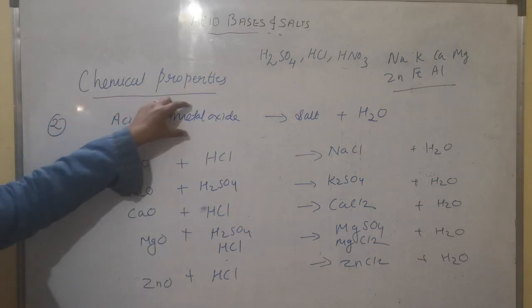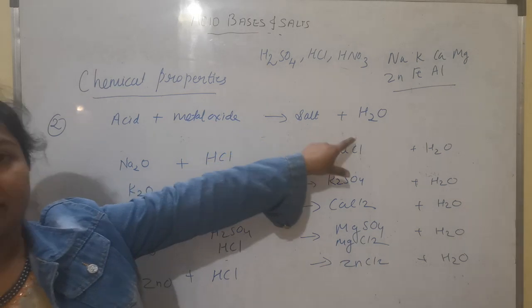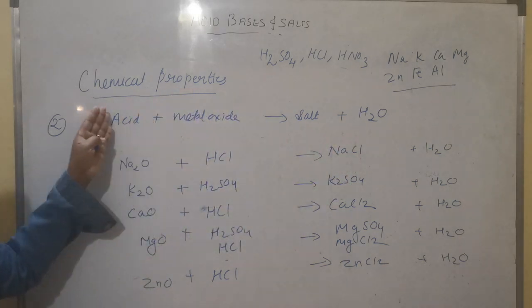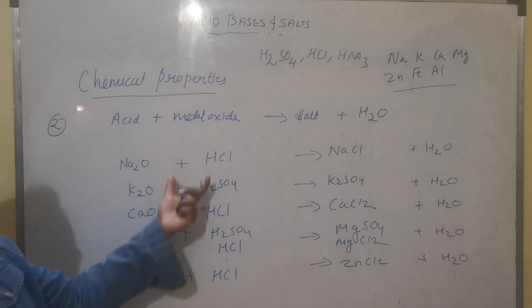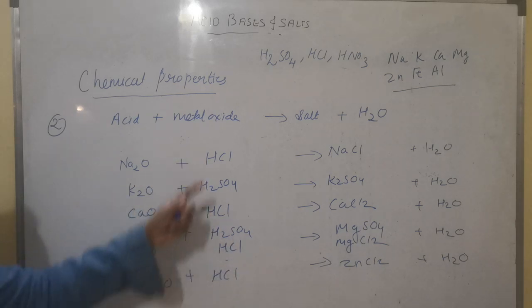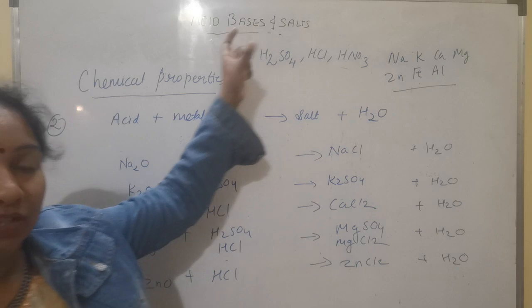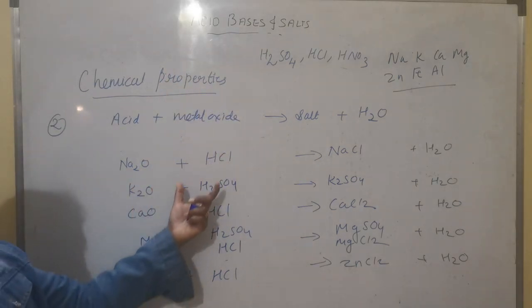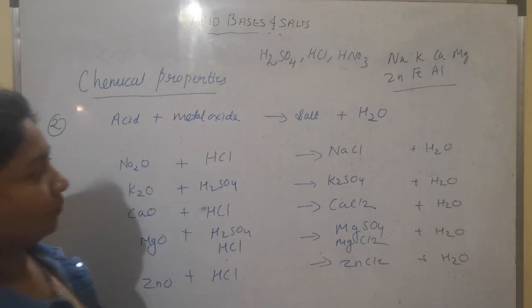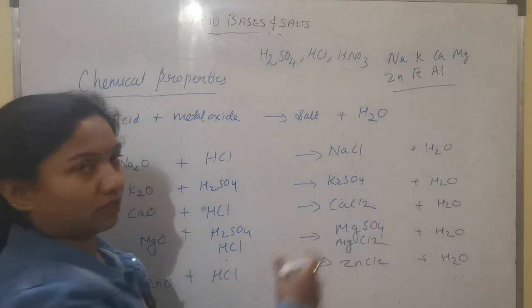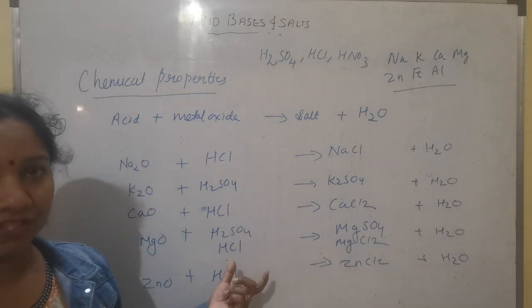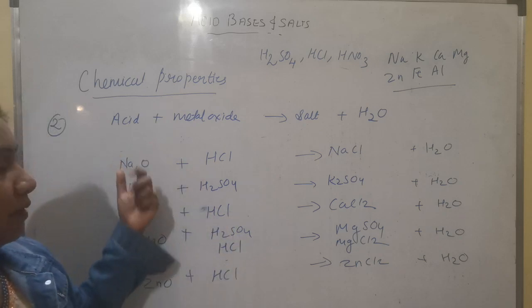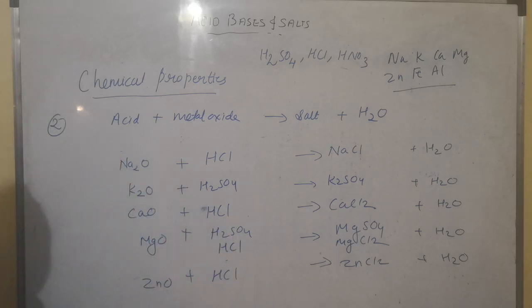Means if acid reacts with metal oxide, it will give you salt and water. So metal oxide, I told you how to make metal oxide. Then acid, take any of the acids. I have written 3 acids over here. You could make the reaction by taking any of the acids. Then make the salt and water. Salt will be the common product in all the reactions which we see here in the chemical properties of acids.